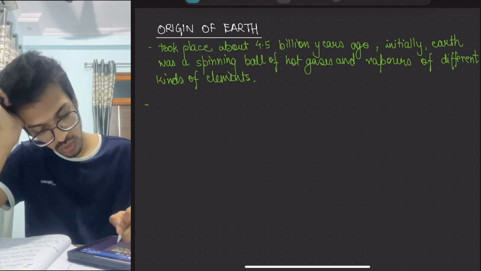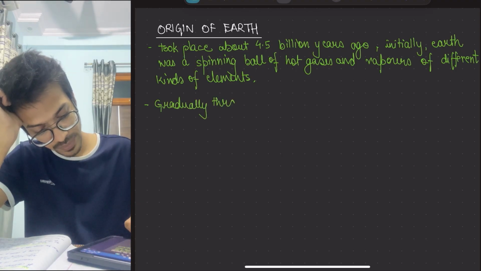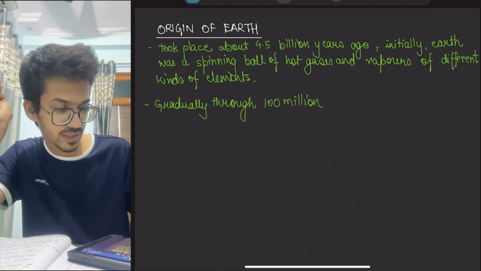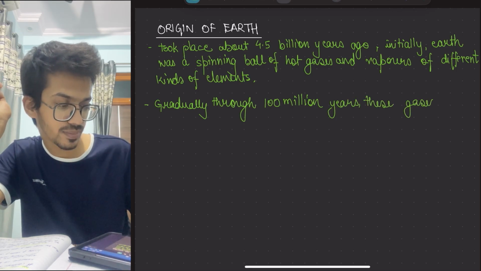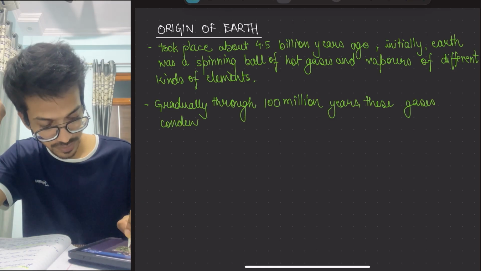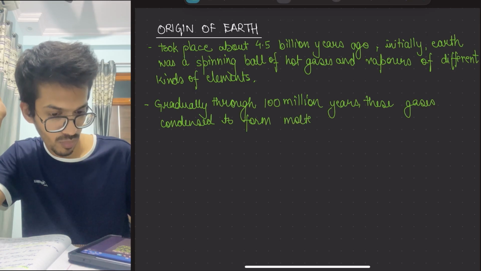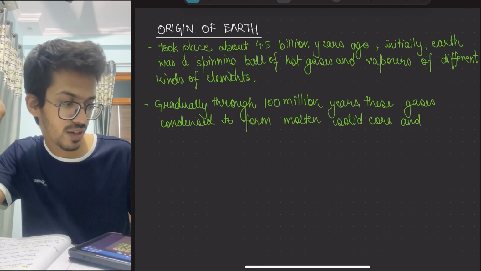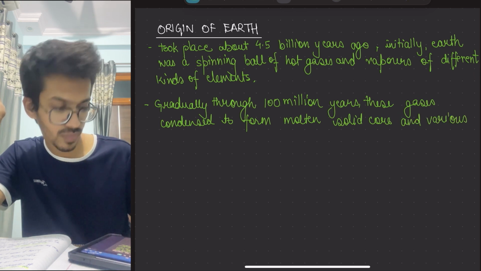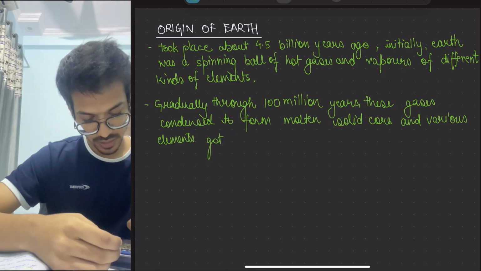So gradually through 100 million years, these gases condensed to form a molten solid core and various elements got stratified.